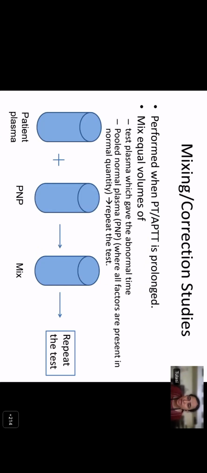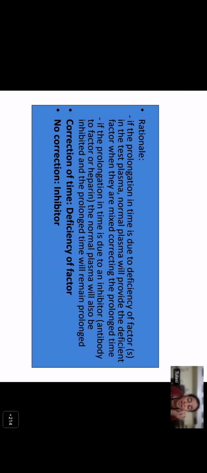When you have a PT or APTT prolonged, the next very, very important step is to do a mixing or correction study. It is very simple. You're going to mix equal volumes of your patient plasma with equal volumes of pooled normal plasma where all the factors are within normal limits. You're going to repeat the test, whichever time was prolonged. So essentially, the pooled normal plasma is replenishing the patient's plasma with the factor which is deficient.